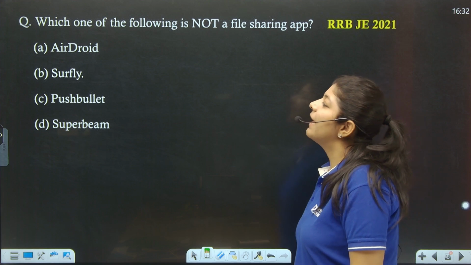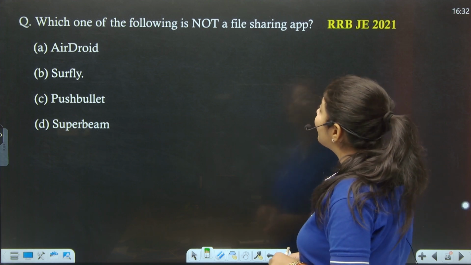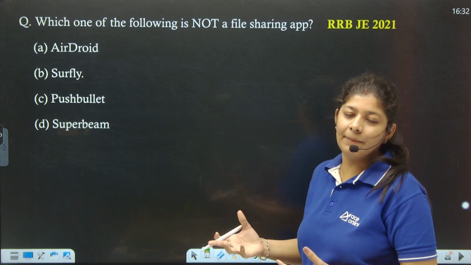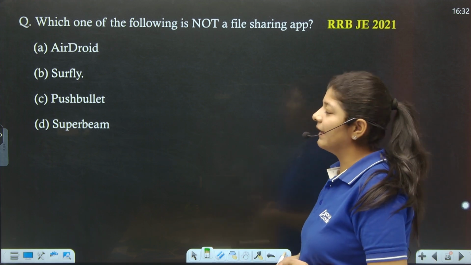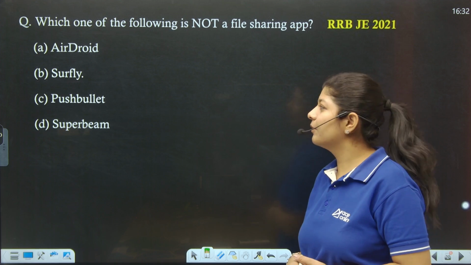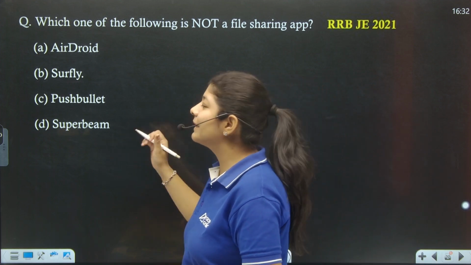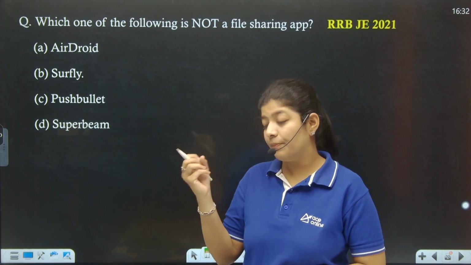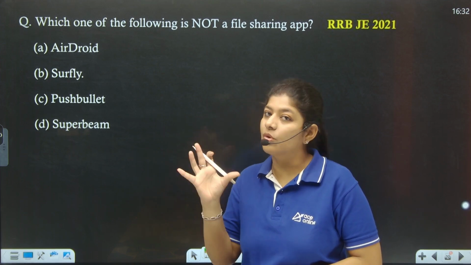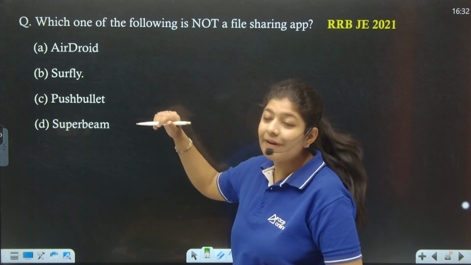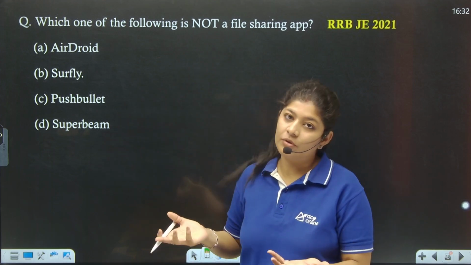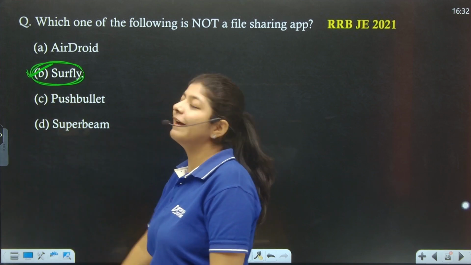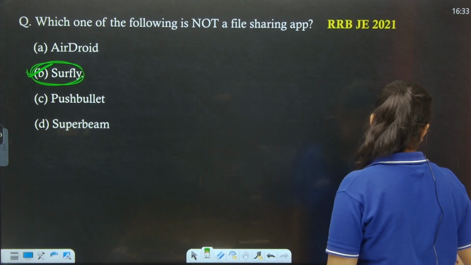The next one says, which one of the following is not a file sharing app? AirDrop is basically present in Apple products. Surfly, I don't know what it is. Pushbullet is basically a push notification thing which can pop up your message or notification on your screen, but it's also a file sharing app. Superbeam is also a file sharing app. So basically, option number B is the correct one. Not a file sharing app. Option number B is the correct one.